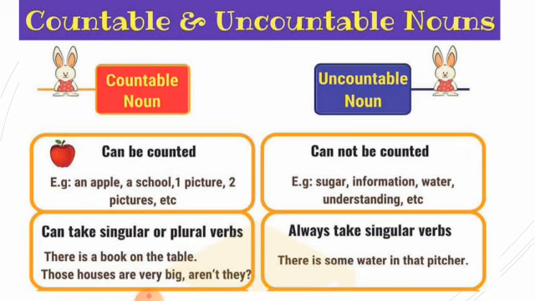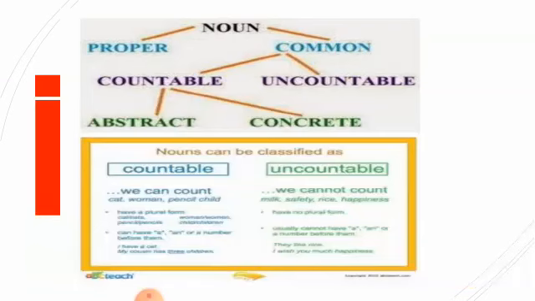Uncountable nouns cannot be counted. For example, I cannot say two sugars, three sugars, two waters, three waters. They always take singular verbs. There is some water in that picture. We cannot say there is a water in the picture. I cannot add a or an with it. Understand? I cannot say waters. We cannot make an uncountable noun plural. So remember these things. I cannot say understandings, sugars, or informations.